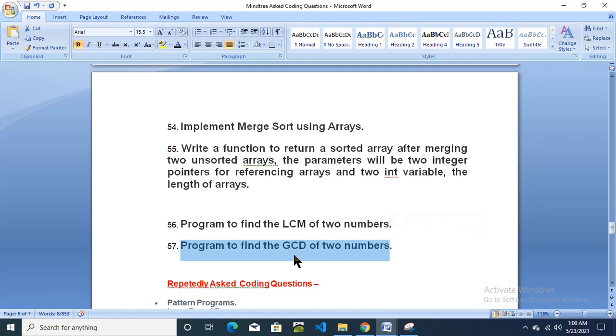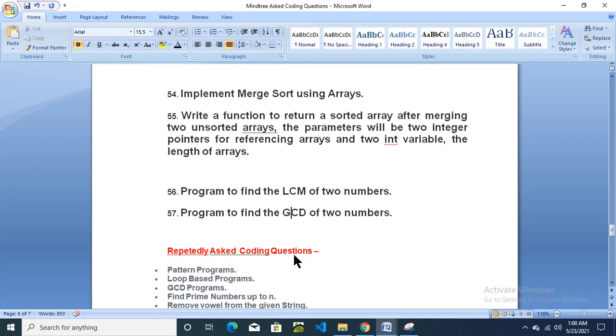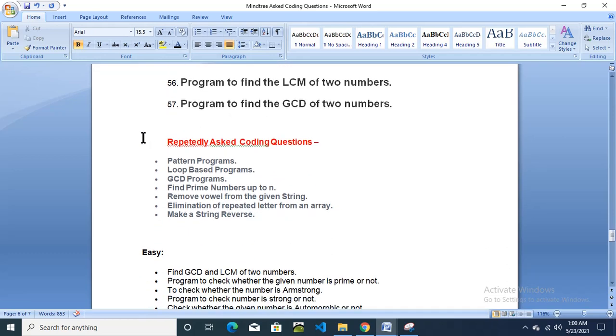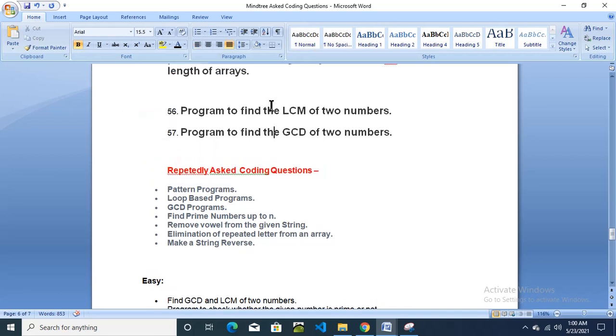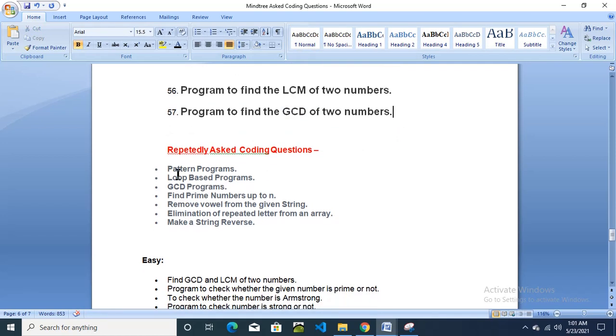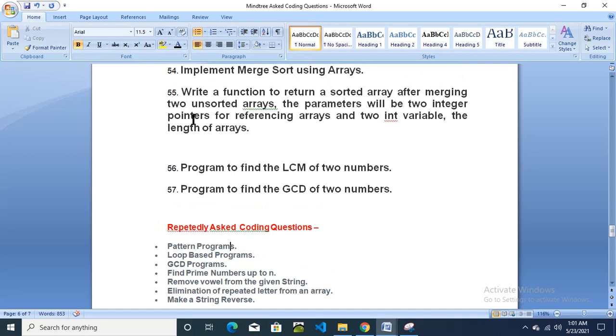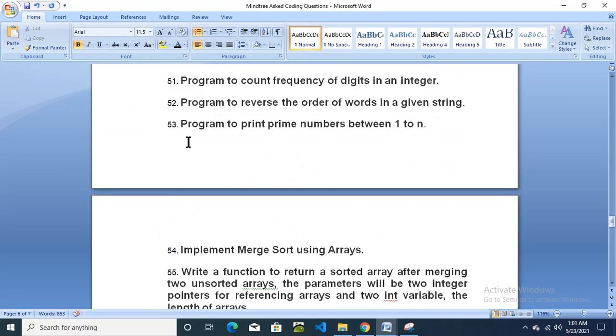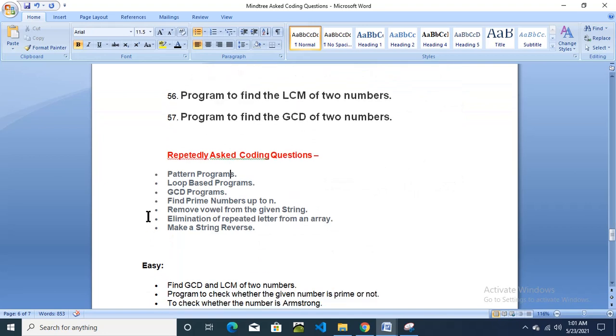Again the GCD program came. So please prepare the GCD program, vowels program, then reverse the string, trapezium program. Now I have collected here what was repeatedly asked. We just saw till question number 57. Now out of these 57, which were asked repeatedly? Pattern programs. Pattern programs, please prepare as we saw here. Okay, please prepare from that. Then loop based programs, then GCD program.